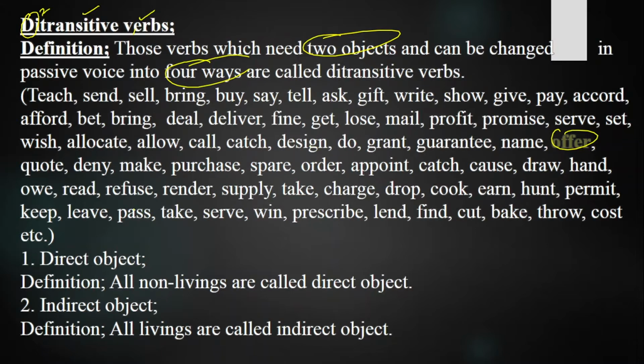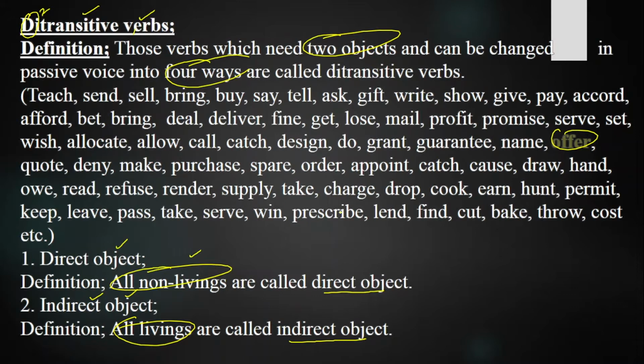Keep in your mind they need one direct object and one indirect object. What do we mean by the direct object? Direct object means all non-livings. Whatever non-livings we have are known as the direct object, and whatever livings we have are called the indirect object. So all non-living are called direct and all living are called indirect.